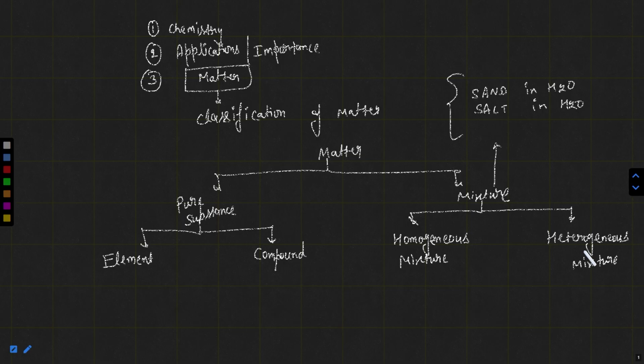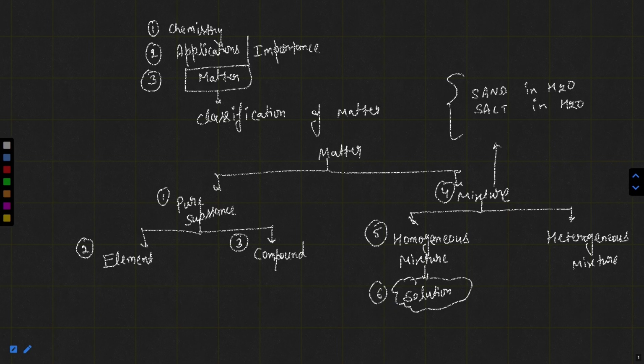Today we are going to discuss deeply what pure substances are. Then we will discuss what elements are, examples of elements, what compounds are, examples of compounds, as well as definitions of elements and compounds. What is a mixture? What is a homogeneous mixture, and examples of it? In homogeneous mixtures we will discuss the term solution, since homogeneous mixtures are named solutions. Then we will discuss the properties of solution. After that, we will go to the definition of heterogeneous mixture.